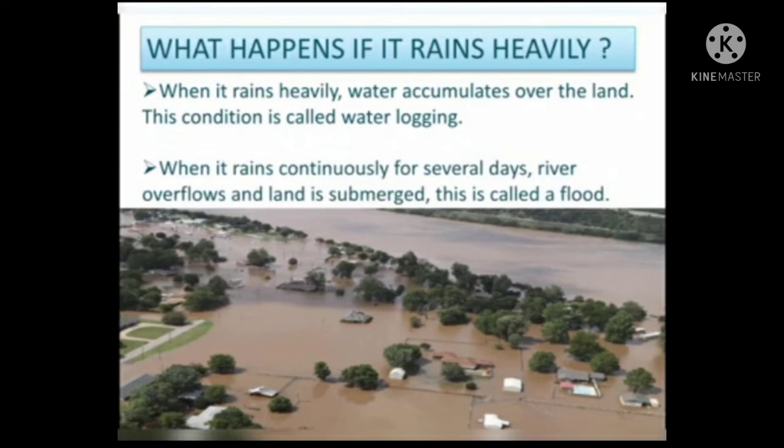When it rains heavily, water accumulates over the land. This condition is called waterlogging. When it rains continuously for several days, rivers overflow and land is submerged. This is called a flood.